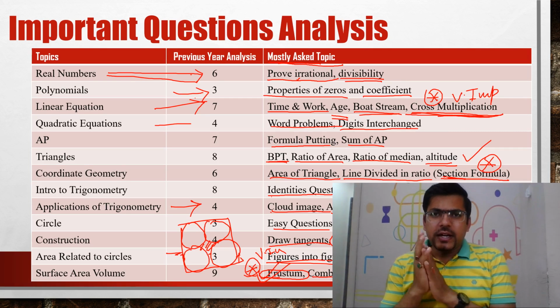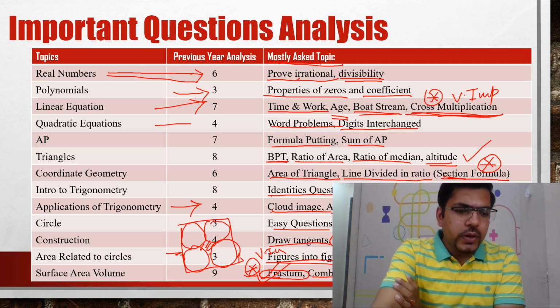Now let's talk about something for a few minutes. In today's session I have even taken IIT JEE questions. So why have I taken IIT JEE questions? What's the requirement of taking IIT JEE questions when I am taking class 10? Is it something important?